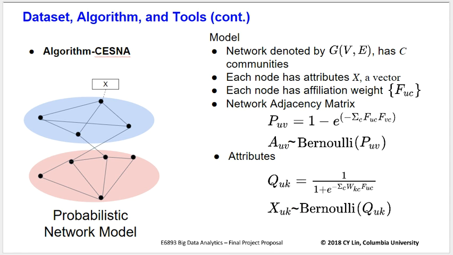With F_uc, we define the possibility of two nodes being connected to each other using this equation, which also means the possibility that they share any common community. We also have a logistic assumption on attributes. Pay attention to W here, which is another parameter in this model besides F_uc.